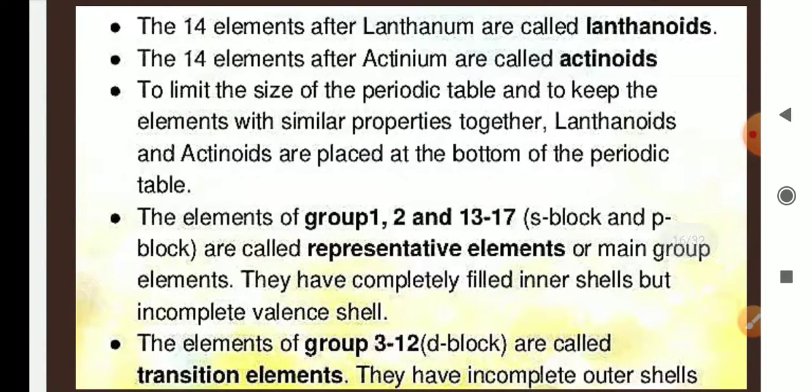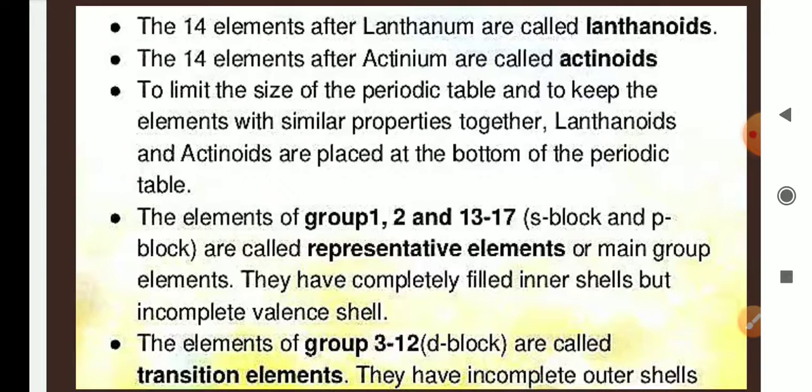The 14 elements after lanthanum are called lanthanoids. The 14 elements after actinium are called actinoids. To limit the size of the periodic table, lanthanoids and actinoids don't get any place in the main body of the periodic table, to keep the elements with similar properties together. That's why lanthanoids and actinoids are placed at the bottom of the periodic table.